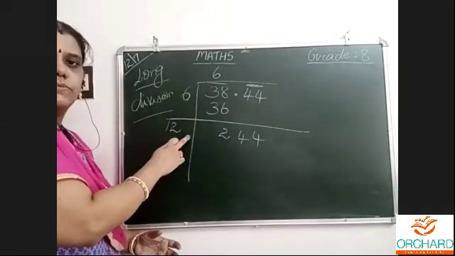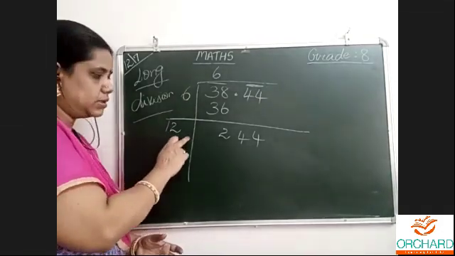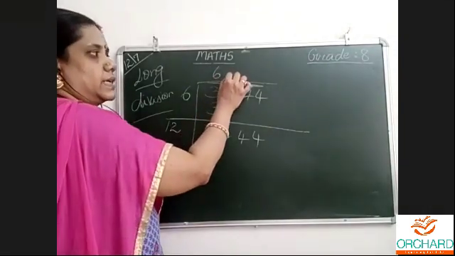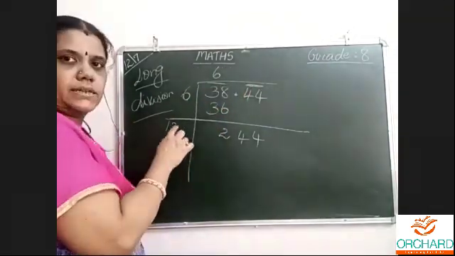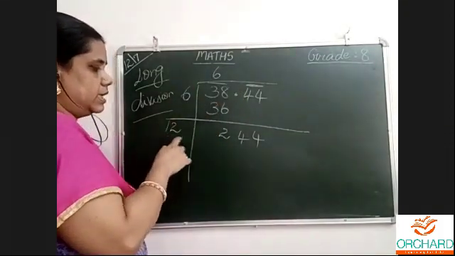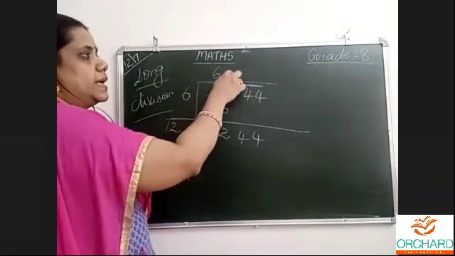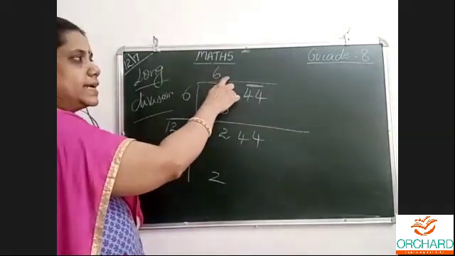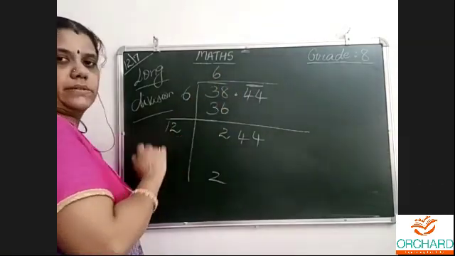Then we should multiply by all 3 digits. Now consider a digit here and here such that the number is multiplied by this digit. For example, I write 1 here: 1 into 121.